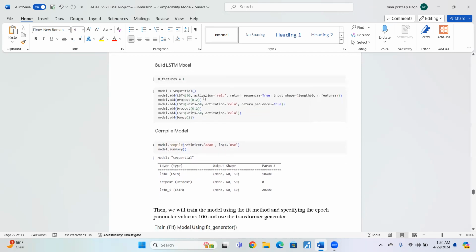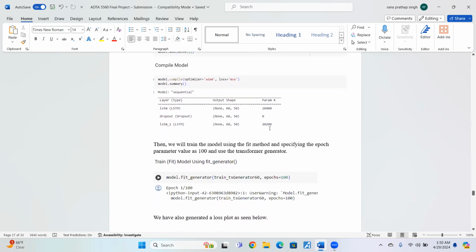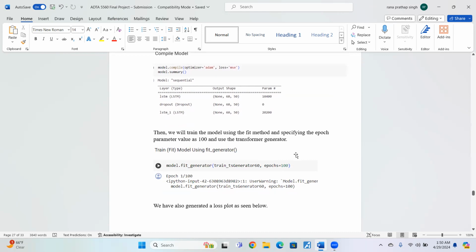We have used a function for building the model. We have built a sequential model. Then we will train the model using the fit method, which is the same as always. And we have used a train series generator and the epoch parameter as 100.